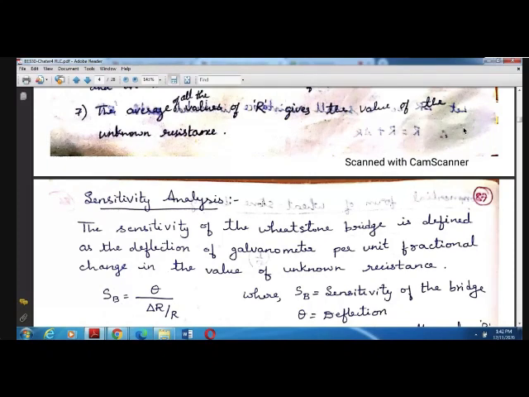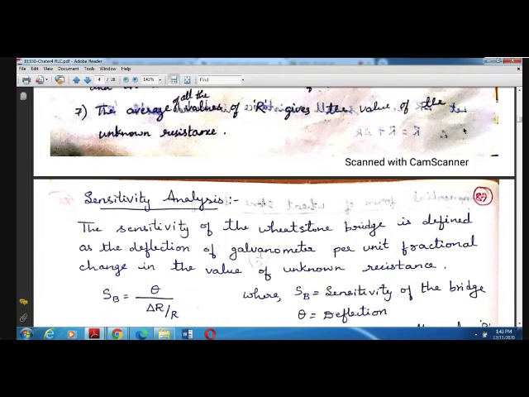So the sensitivity of the Wheatstone bridge is defined as what? Deflection of the galvanometer per unit fractional change in the value of unknown resistance. So why we are going to conduct the sensitivity analysis is, suppose whenever the galvanometer shows 0, we say that the bridge is under balance condition. We have to check. So we can determine that by doing this sensitivity analysis.